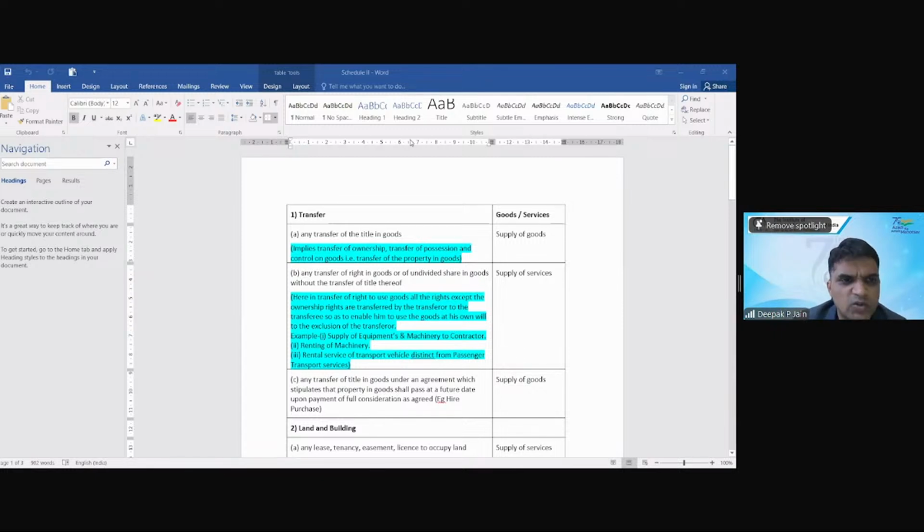Building, few are saying it's goods, few are saying it's not goods. Correct. So this is exactly what was happening to industry also. लोग समझते थे कि आप तो बिल्डिंग बेच रहे हो, वो गुड्स है. Few are saying no, बिल्डिंग तो आपने लैंड पे खड़ा कर दिया, it becomes immovable property. Correct. So there were a lot of confusions, so that is why Schedule 2 will give us this clarification whether it is goods or services. That's the reason we have come to Schedule 2.